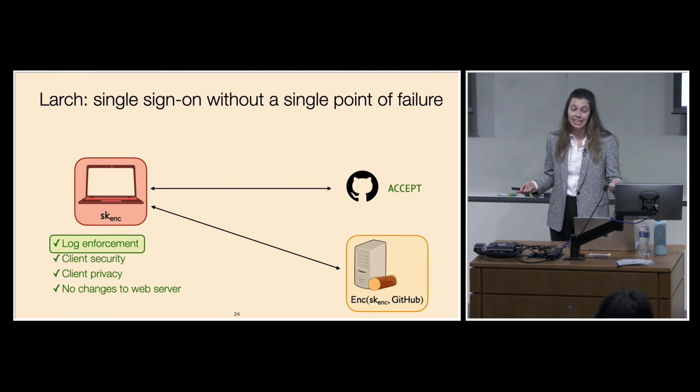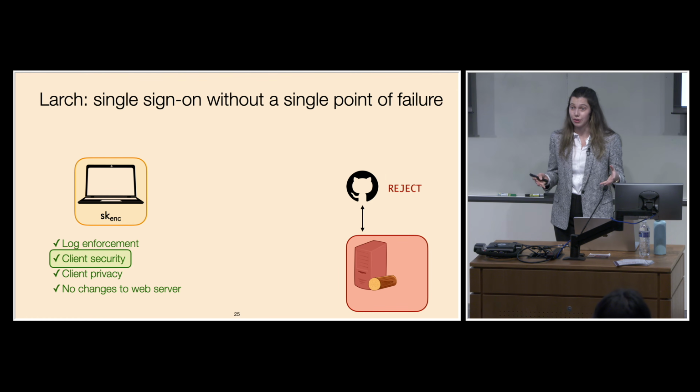So more precisely, the client is going to have some secret encryption key. I'm going to write this as SKEnc. And after every authentication, the log server gets access to some ciphertext encrypted under the client's encryption key of the web server's name. And we also want to provide strong security.